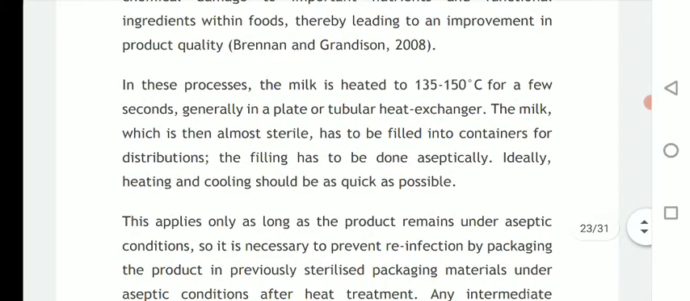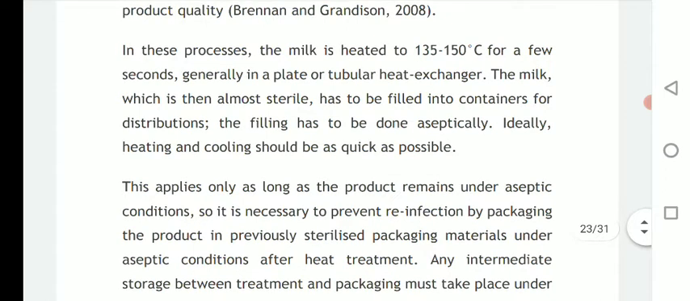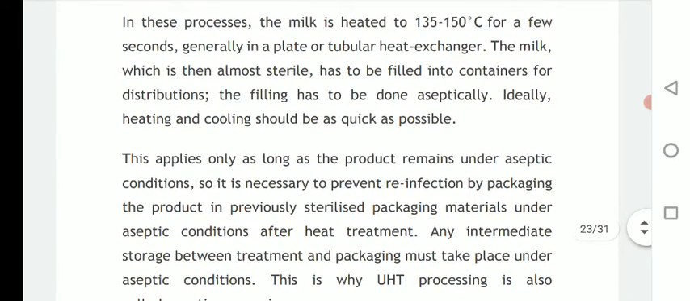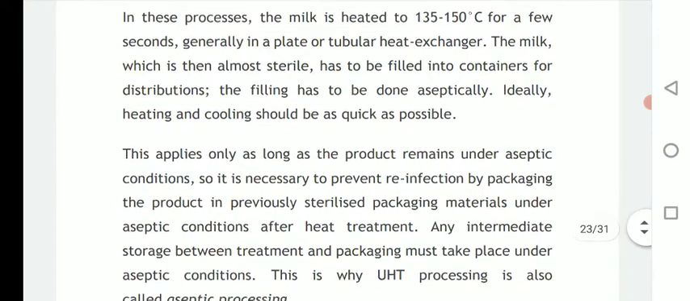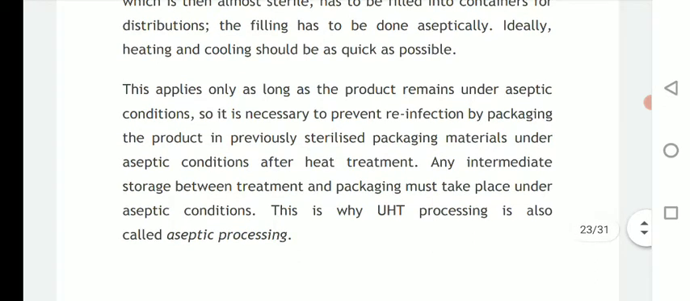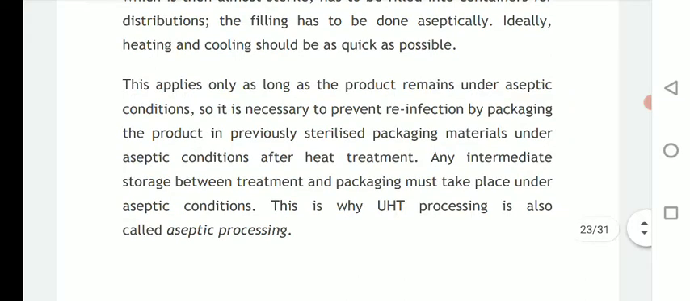So in these processes, the milk is heated up to 135 to 150 degrees Celsius for a few seconds, generally in plate or tubular heat exchangers. The milk, which is then almost sterile, has to be filled into containers for distribution. The filling has to be done aseptically. Ideally, heating and cooling should be as quick as possible. So this applies only as long as the product remains under aseptic conditions.